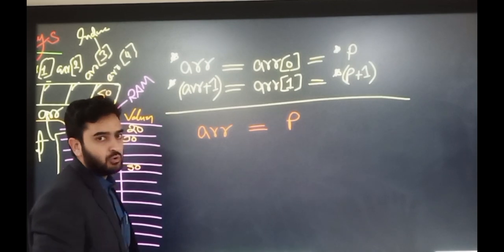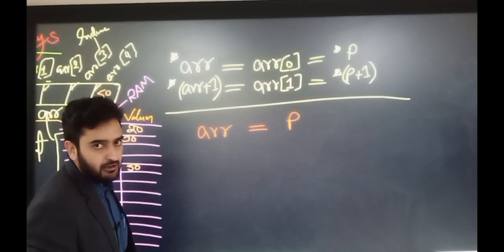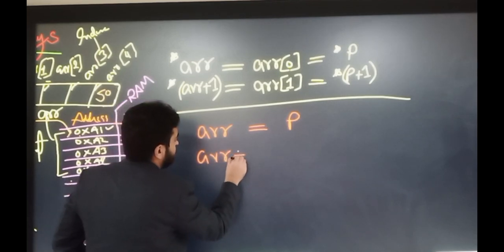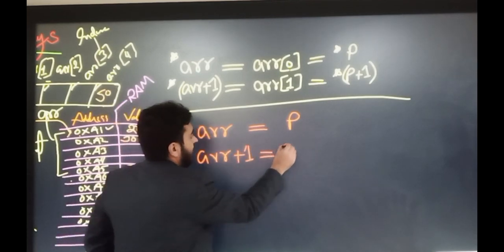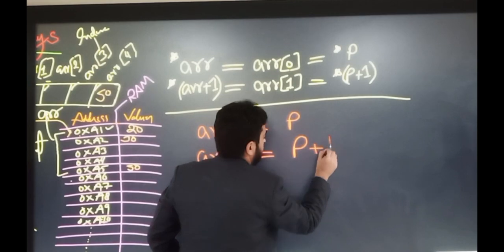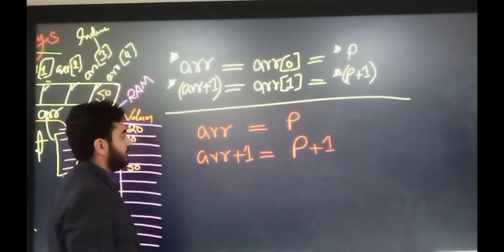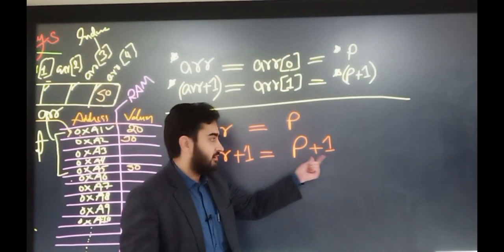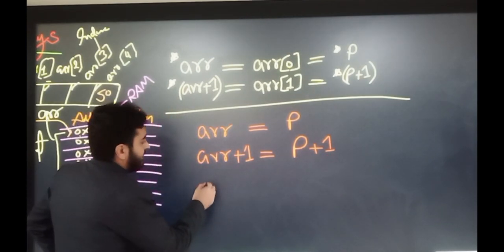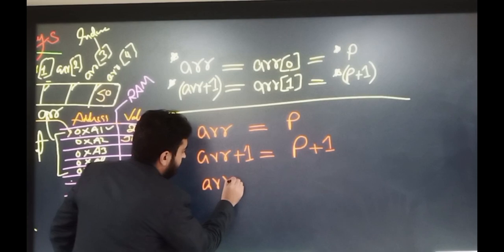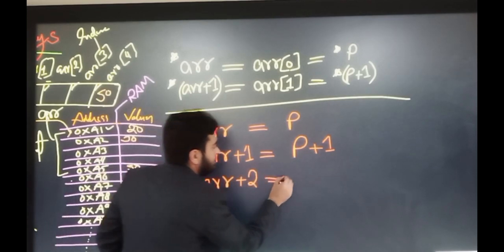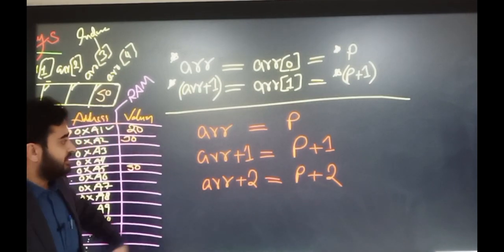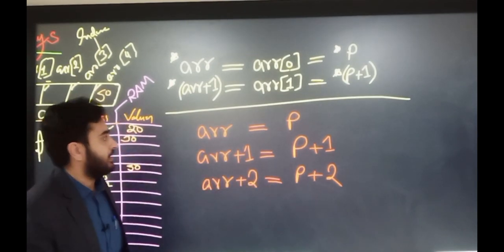If you want to print out the second element, just increment it by 1 and p also by 1. This will give us the address of the second element. Similarly, for the third element, increment it by 2 and also increment the pointer by 2.